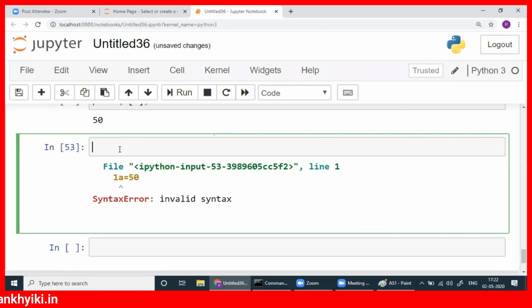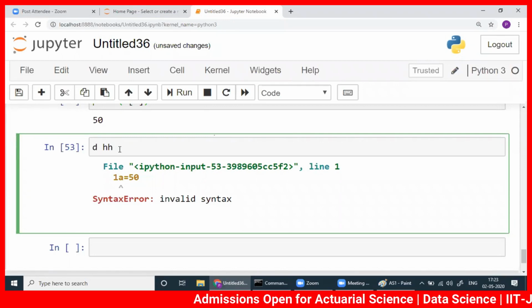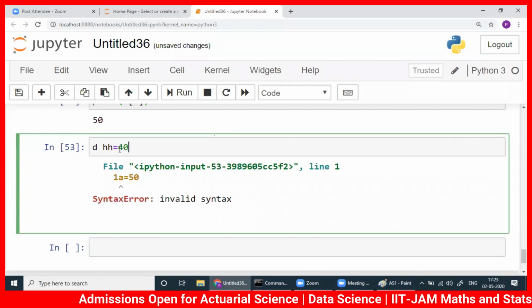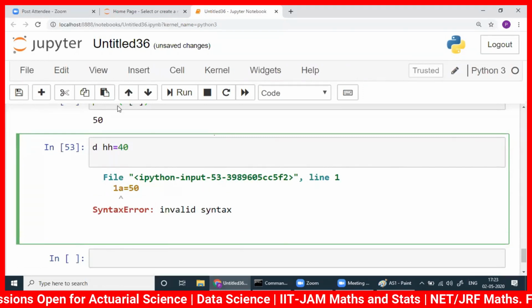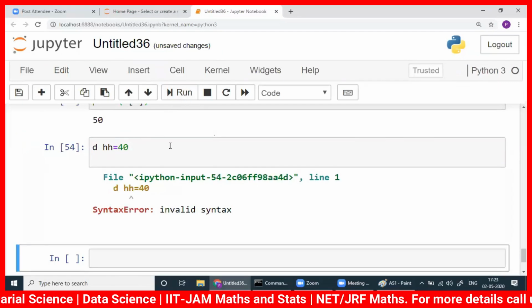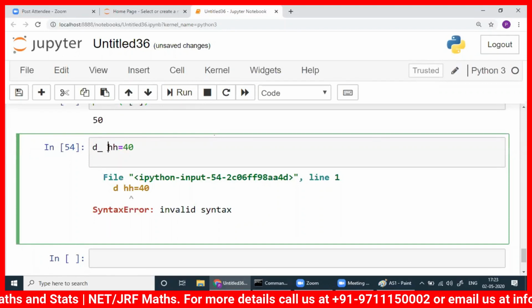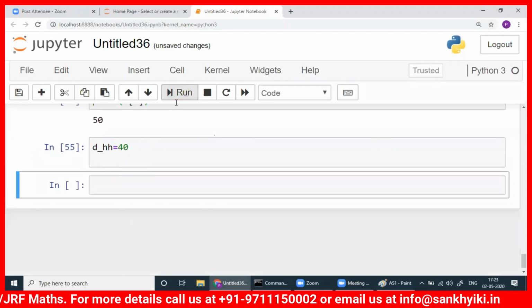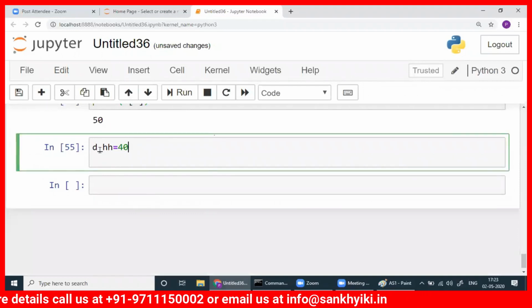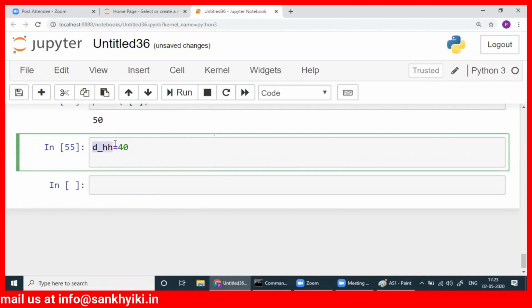You can't start with a number. Remember, you can start with the underscore. Capital letters A to Z are allowed. Small letters A to Z are allowed. It's alphanumeric. Numbers are allowed. But you can't keep a space also. You can't define something like this. There is a problem. There are 4 things only you can remember. See, if you run it, it will create a problem. But if you write an underscore here, still it will accept. Yeah, I'll write, there are 4 rules. I'll write here. Yeah, underscore I've written, that's why it's accepted. You can print this variable. Okay, identifier for 40. Yeah, we'll go to that. I'll write everything.